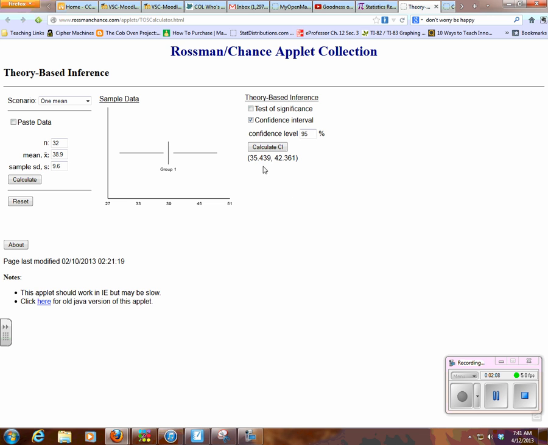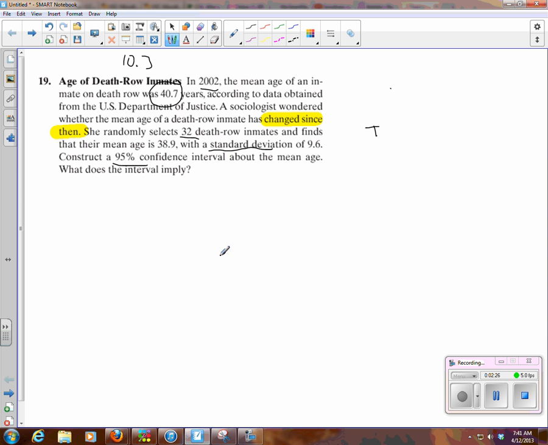It's possible to get a random sample of 32 inmates and have their average age between these two numbers, and since 40.7 is in between, it's entirely likely that the center of the sampling distribution is still 40.7. So we haven't changed anything. Nothing's changed. The sociologist would have to say that the mean age probably hasn't changed since then.